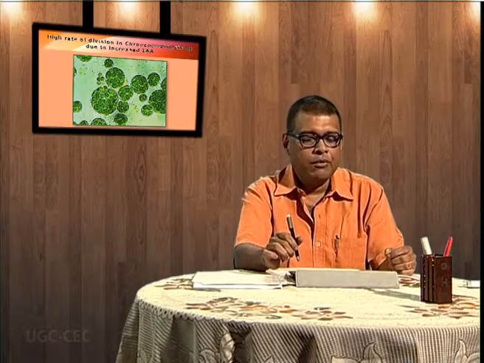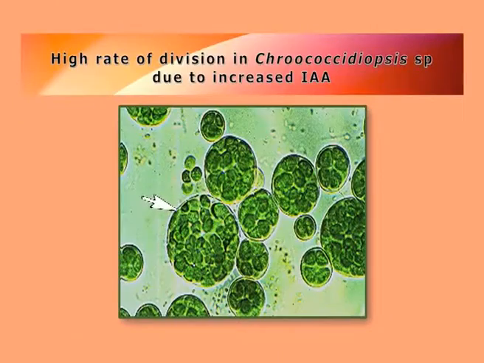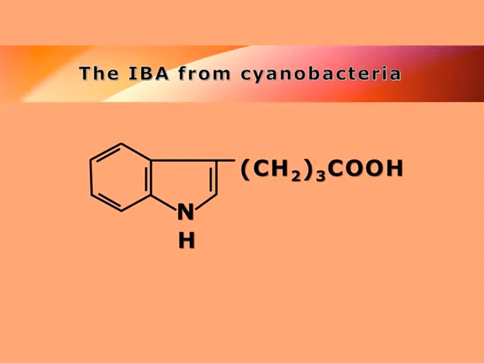There is another unique group of cyanobacteria which is called Cylindrospermopsis, and this particular one is producing indole acetic acid, which is common auxin. And with the increase in auxin level, their cell division rate increases. And what happens is, there is a common barrier within which the cell divides faster and grows faster and colonizes faster. And this is the typical indole butyric acid which is produced by this group of Cyanocystis or Cylindrospermopsis.